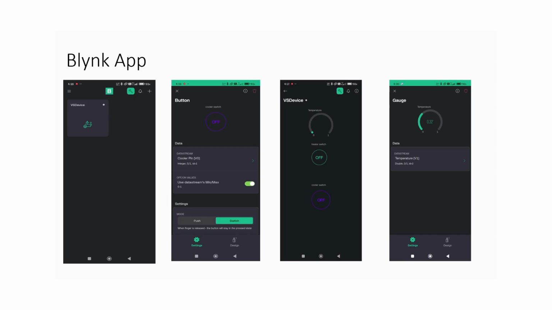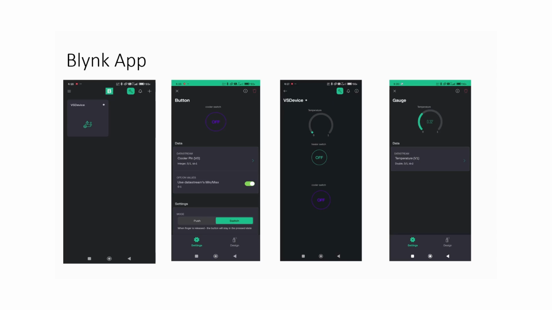Buttons for cooler and heater. We added dedicated buttons in the Blink app to manually control the cooler and heater. These buttons allow the users to turn these devices on or off with a simple tap, providing direct control when needed. Second is temperature monitoring. The app also features a real-time temperature display, as we can see here, showing the current temperature inside the aerial tank. This data is continuously updated, ensuring the users can monitor conditions at any time.